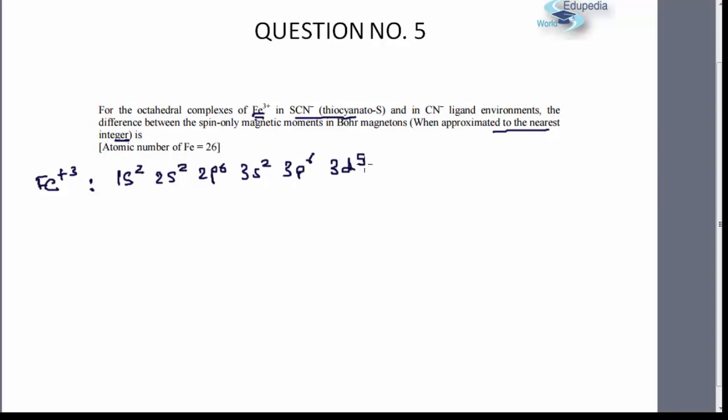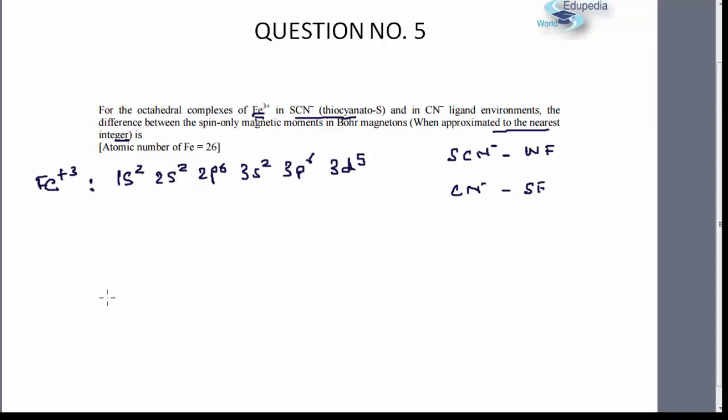This is going to be the configuration of Fe plus 3 cation. Now SCN minus, thiocyanate S, happens to be a weak field ligand and CN minus happens to be a strong field ligand.